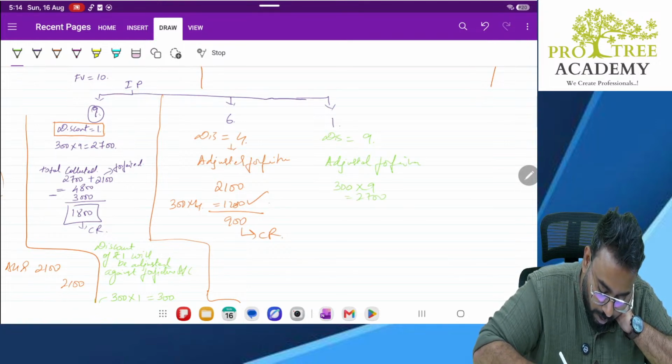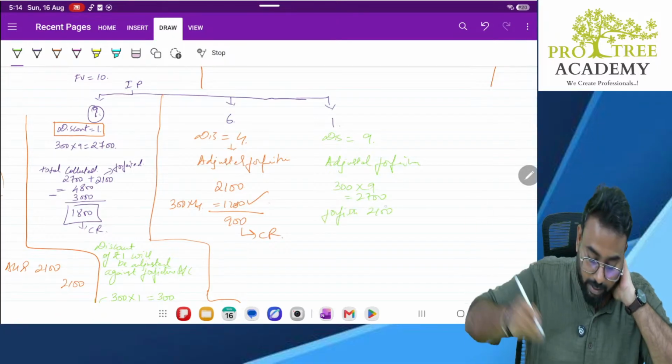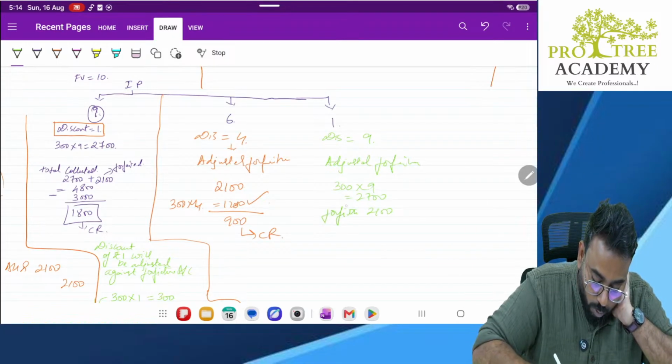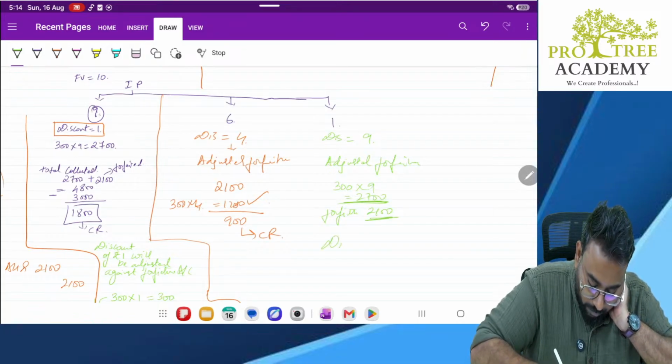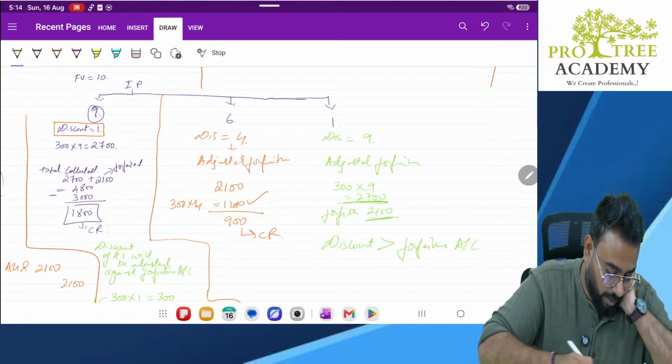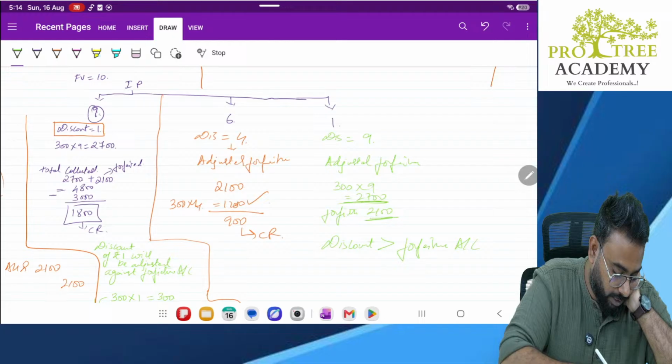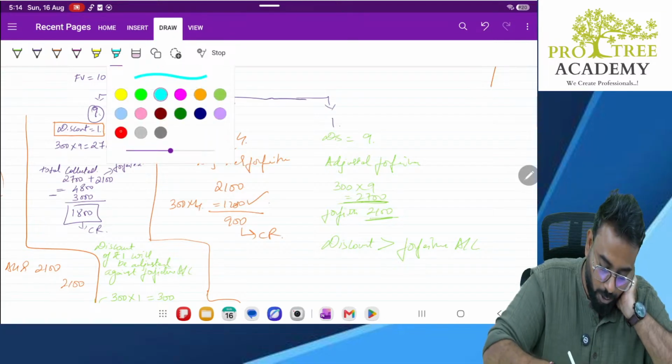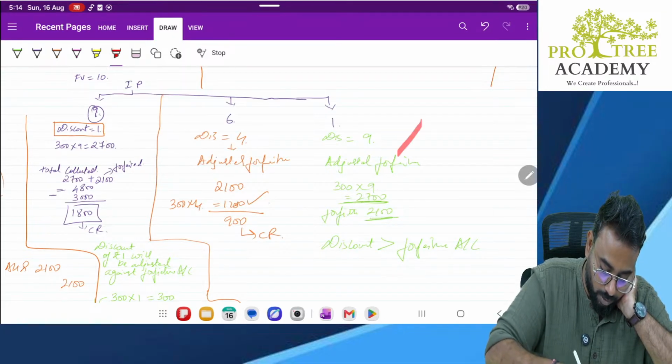What is the forfeiture account balance? 2100. Don't you think our discount is more than the forfeiture account? Our discount is greater than forfeiture account. Correct? Yes. So in this case you cannot give discount.